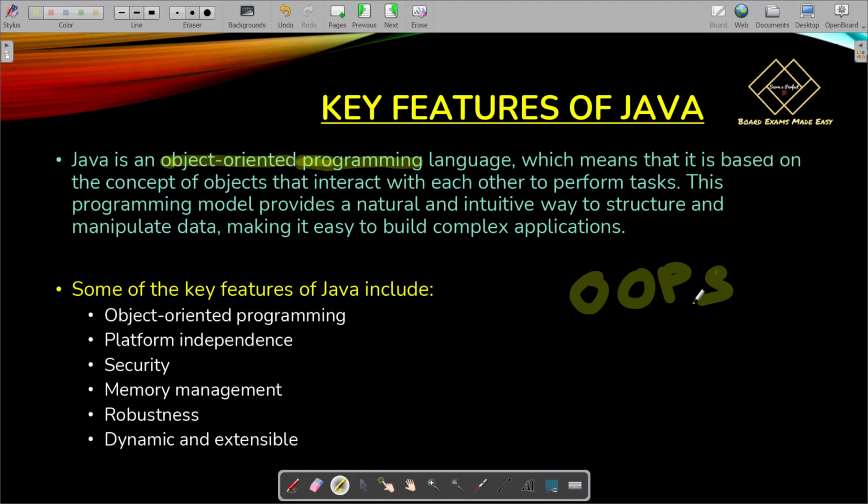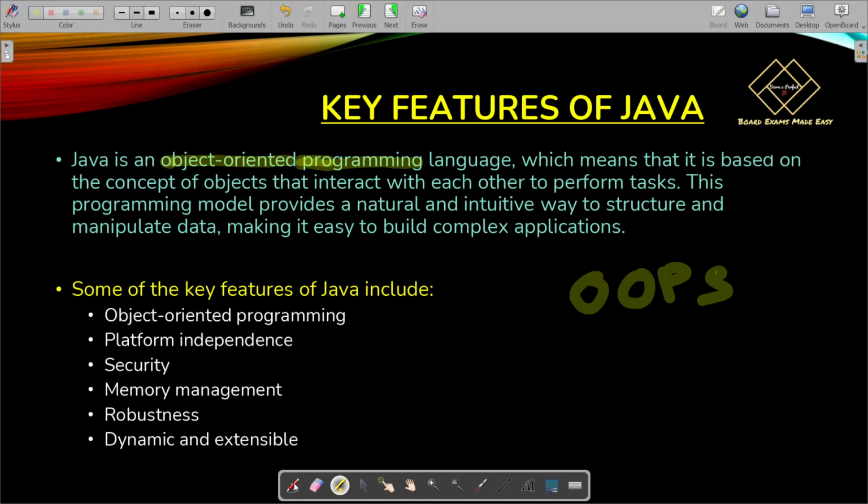Objects are physical entities. When we will discuss object oriented programming, then we will understand all of those: what is polymorphism, what is abstraction, what is encapsulation. But just for now, remember Java is an object oriented programming language. And you can also go through this: programming model involves a natural and intuitive way to structure and manipulate data, making it easy to build complex applications. Just go through it. The main part starts over here.